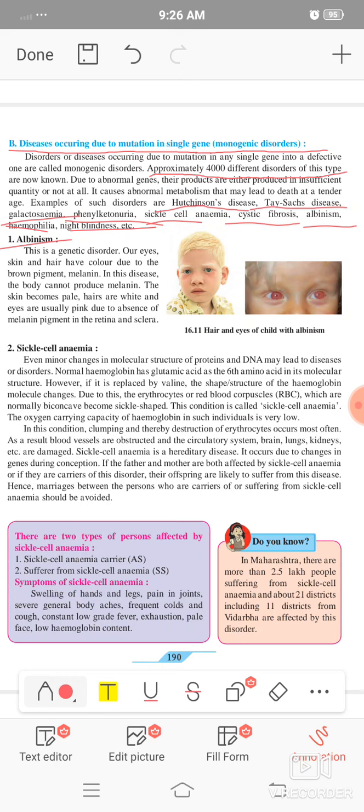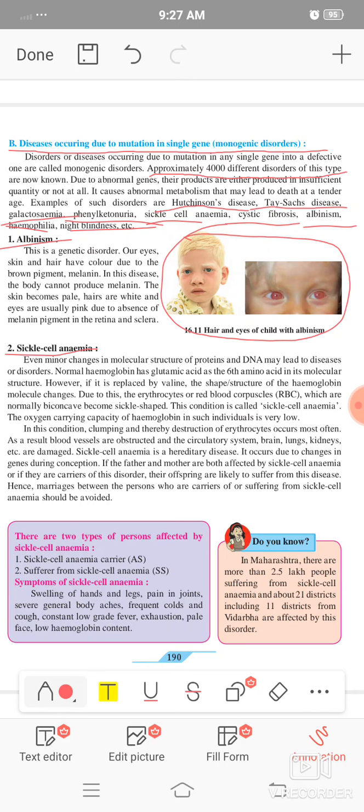In these children, melanin is not properly synthesized, so the hair color is not developed. They have white hair, the eyes are also colorless, and the child looks like the one shown in this picture. This is a characteristic of albinism.